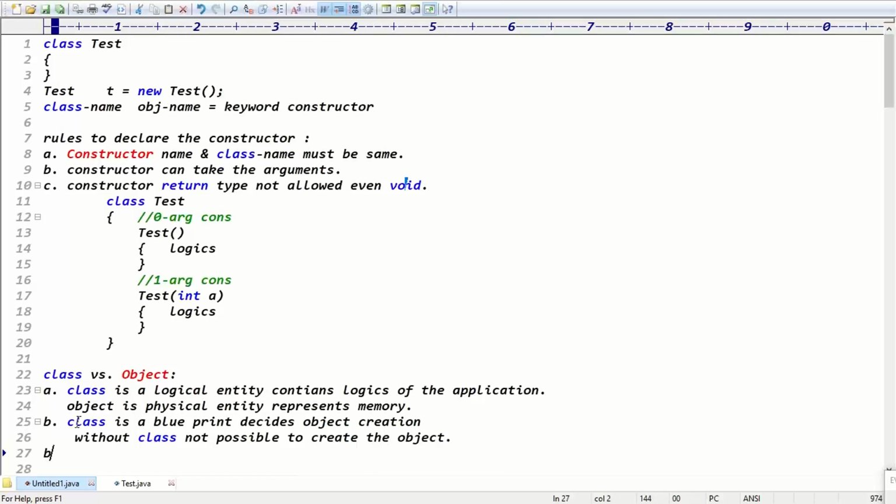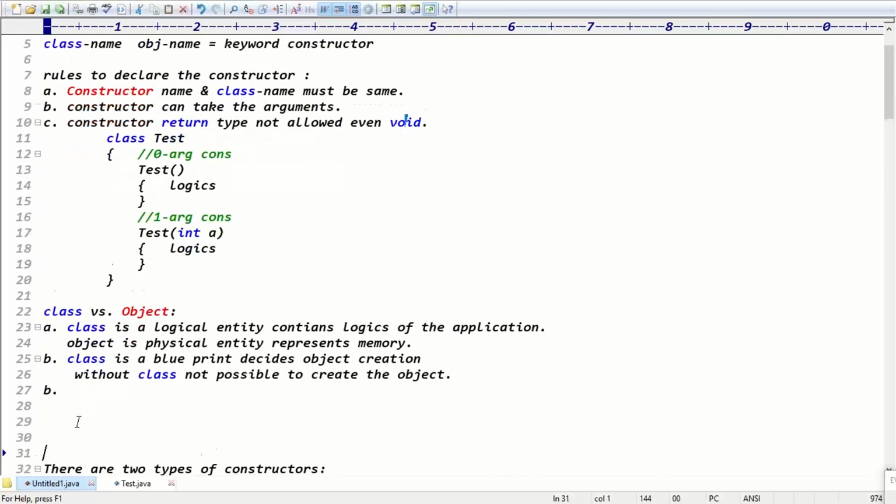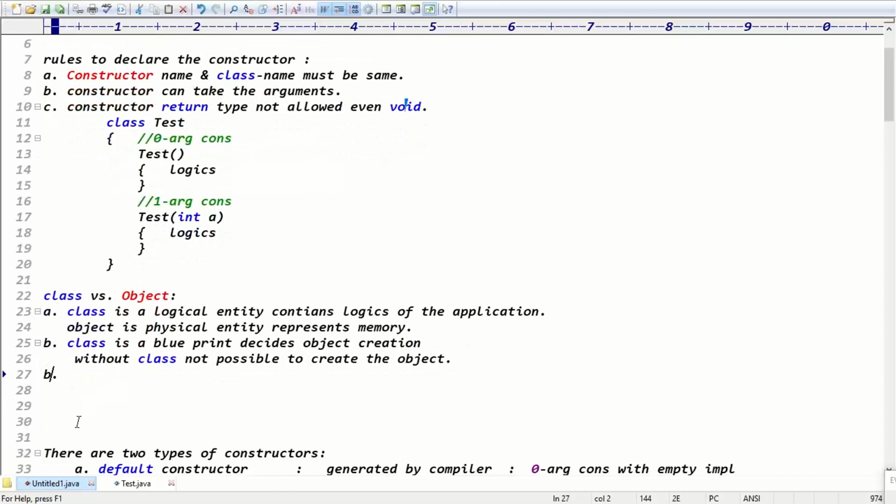The second point: based on a single blueprint, a single class. If you take a civil engineer, before constructing a building he will create the blueprint, right? Based on the blueprint only, we can construct the building. So based on a single blueprint, can he construct only one building or multiple buildings in multiple areas? With the same blueprint you can construct the same building in Madhapur, in High-Tech City, in Ameerpet.